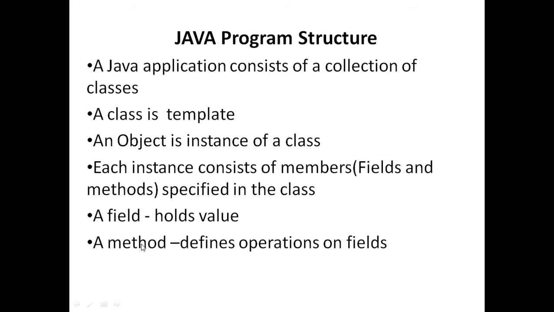A method means some operation, where we are using these fields or these values. For example, adding two numbers is a method. In that we add two numbers, and those two numbers are nothing but fields. Those two numbers hold some values. So these are the basic things in a Java program.